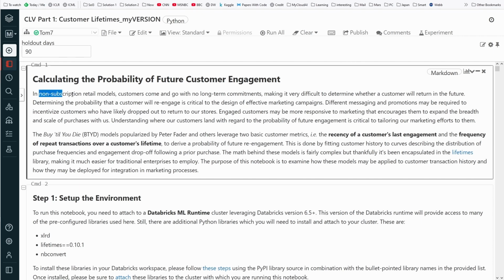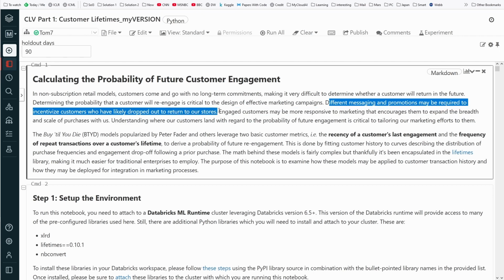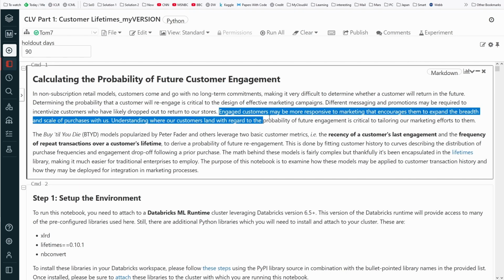So, in non-subscription retail models, customers come and go. Yes, of course, with no long-term commitments, making it difficult to determine whether a customer will return in the future. But this is what we want. So determining the probability that a customer will re-emerge is critical to the design of effective marketing campaigns. Different messaging and promotions may be required to incentivize customers who will likely drop out to return to our stores, so we'll lure them back in. Engaged customers may be more responsive to marketing. Yes, yes, yes.